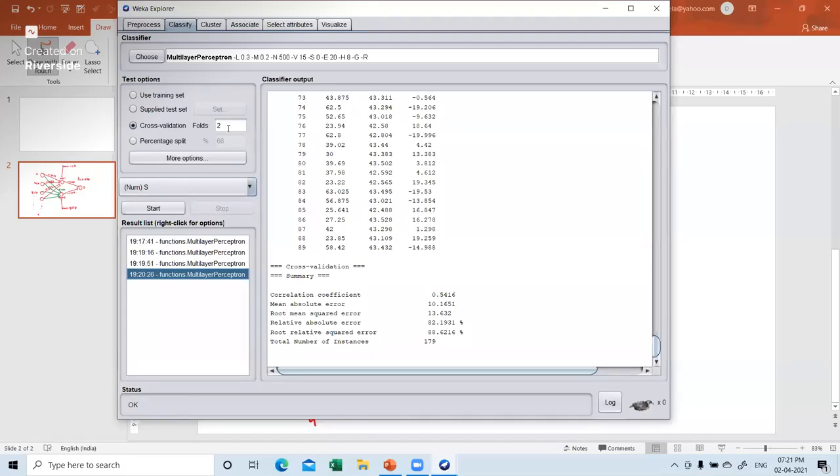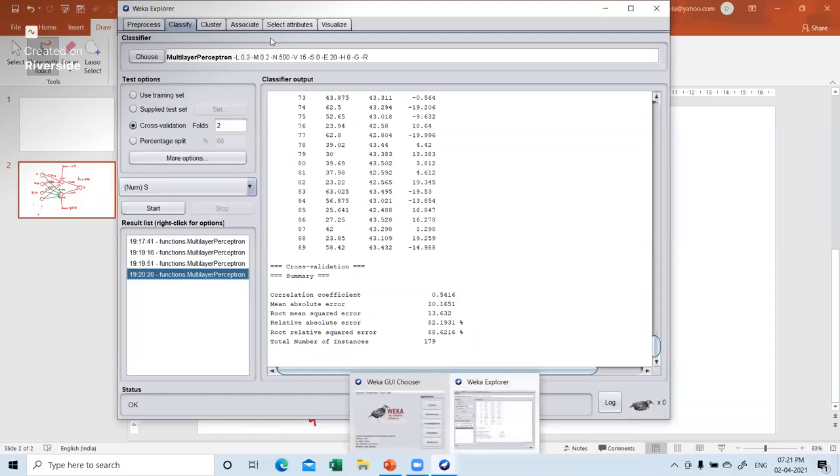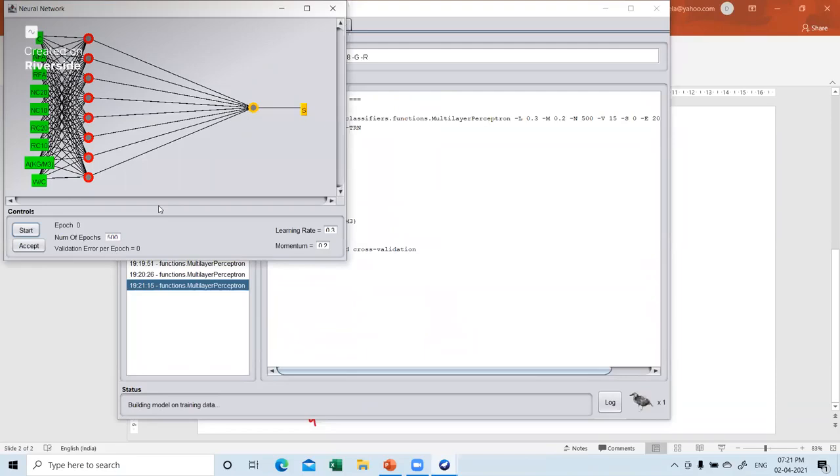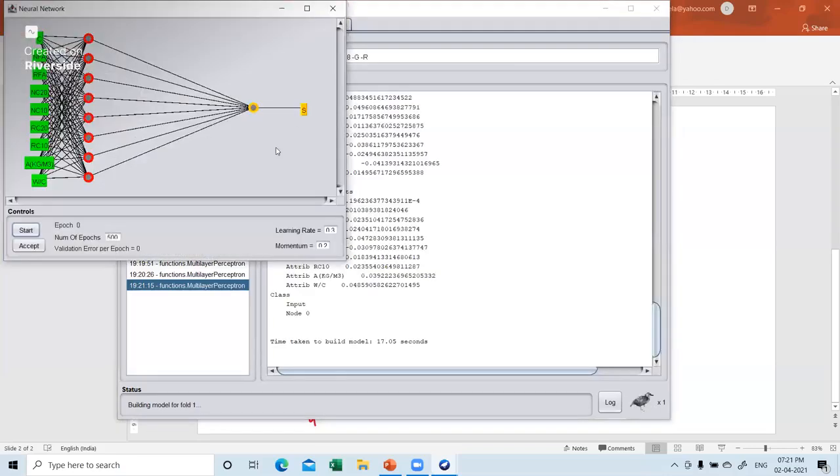May I again interrupt you, please? Yes, sir. What exactly is happening over here is, suppose there are 100 values, and you are saying you are having the folding 2 times. Your cross validation is 2-fold cross validation. Then it is doing twice. If you say it is 5, then it will do 5 times. See, what it is doing is, it is keeping some data split for validation. Out of 100, let us say it is keeping some 15-20 values apart. For the first trial which you did, it is say 1 to 85 for training, and on the remaining 15 it is doing the validation.